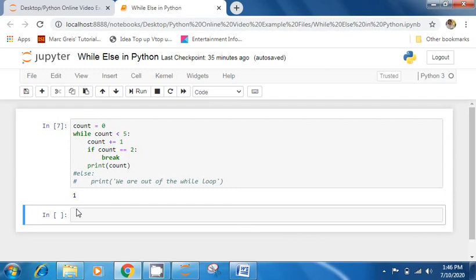Do remember that in presence of break, while else behaves as if else condition. The else statement can also get executed in presence of break if it is true. Otherwise, the while condition will get executed. So this was all about the while else statement.